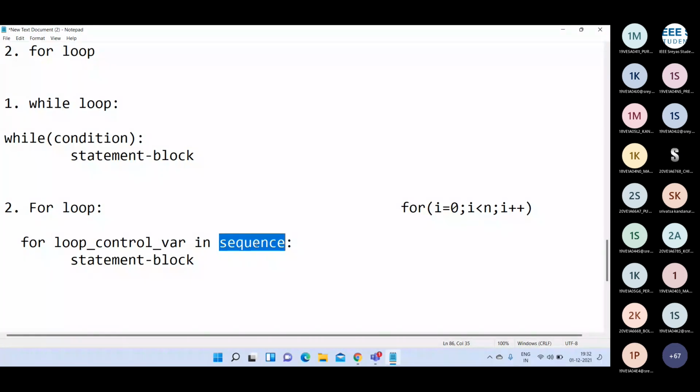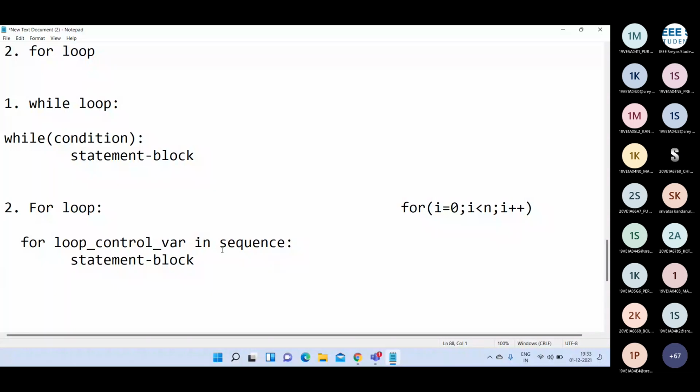Later we will see how to write list, how to write tuple, how to write sets also. But in the place of sequence in for loop you have to use either string or tuple or list or set.